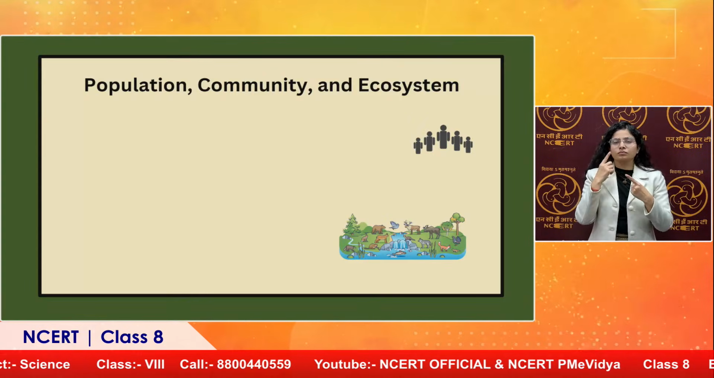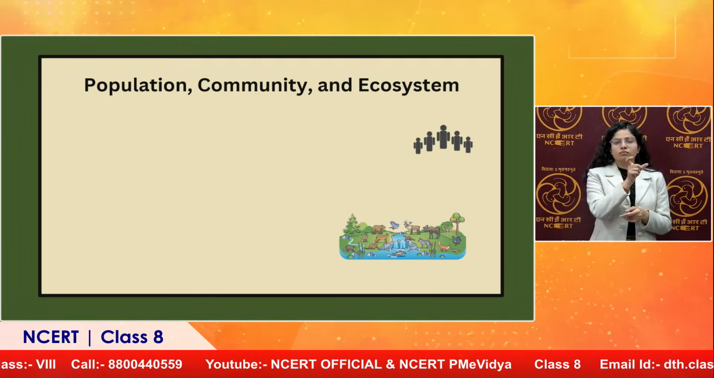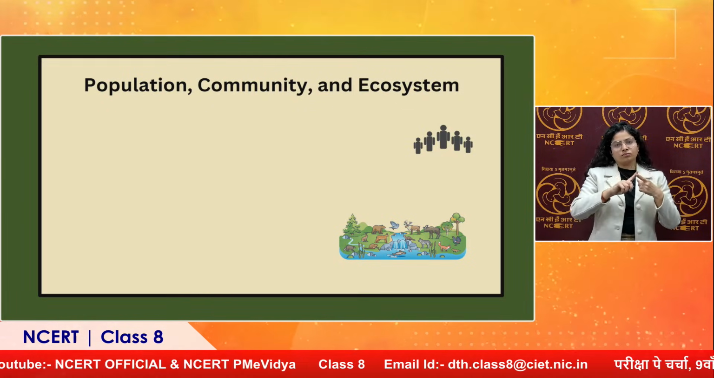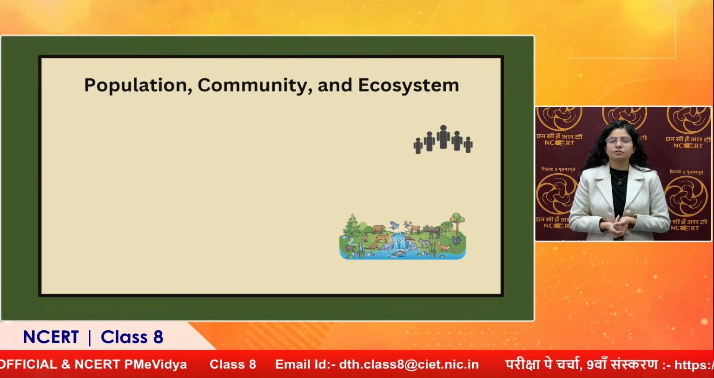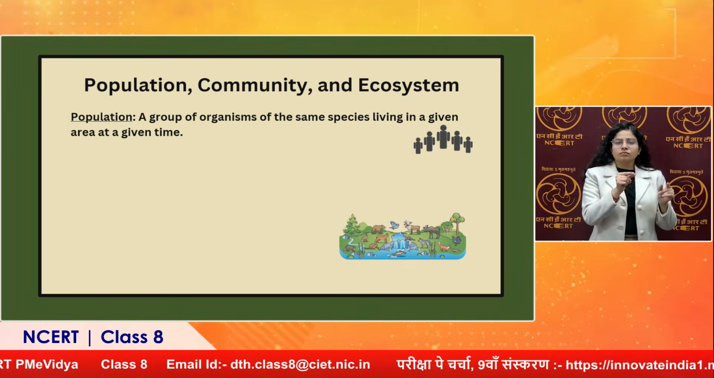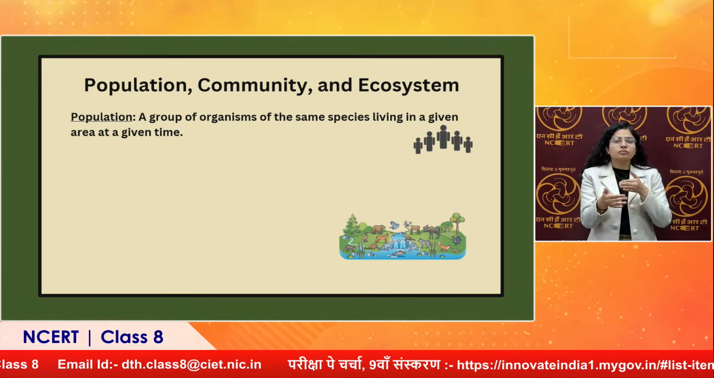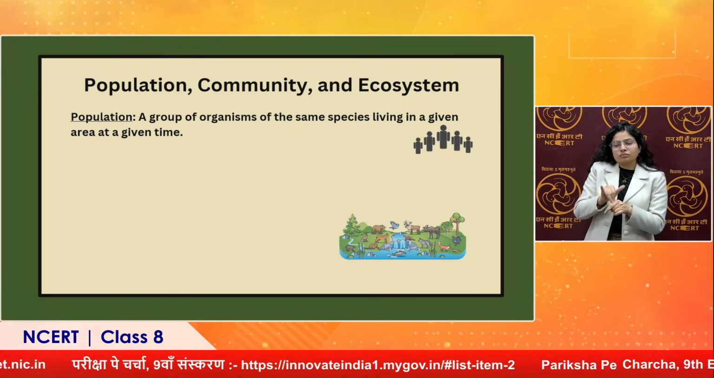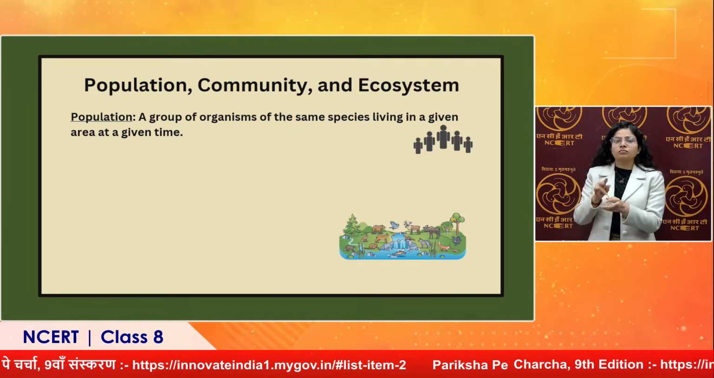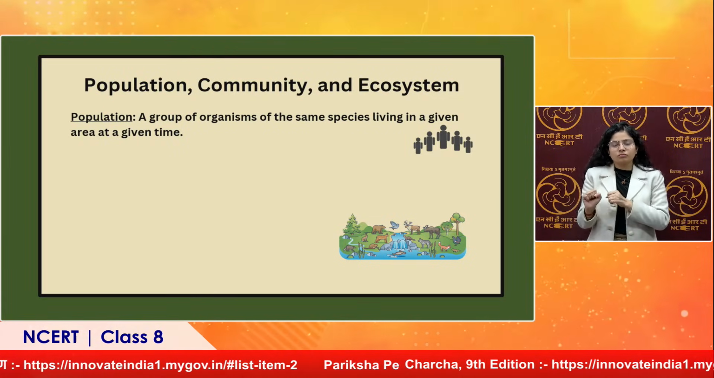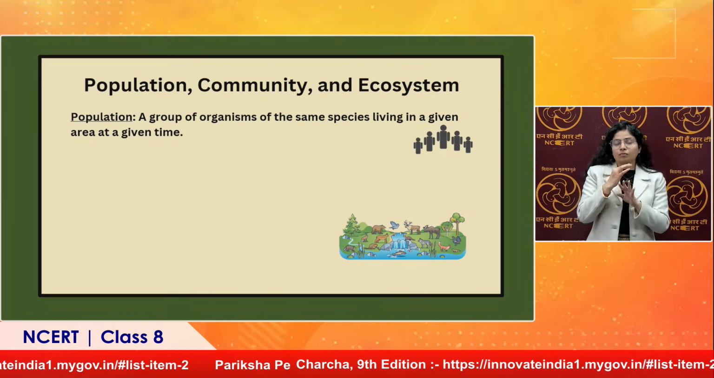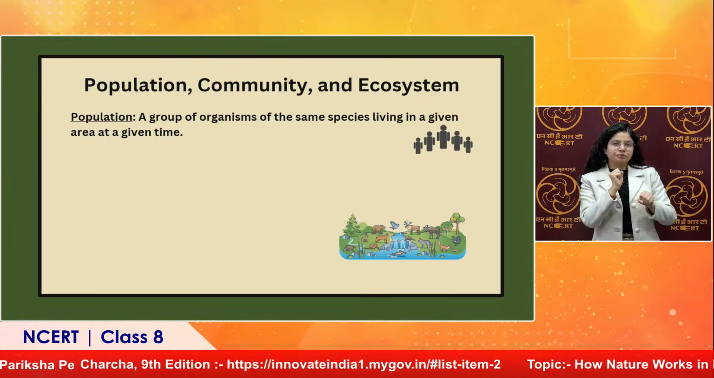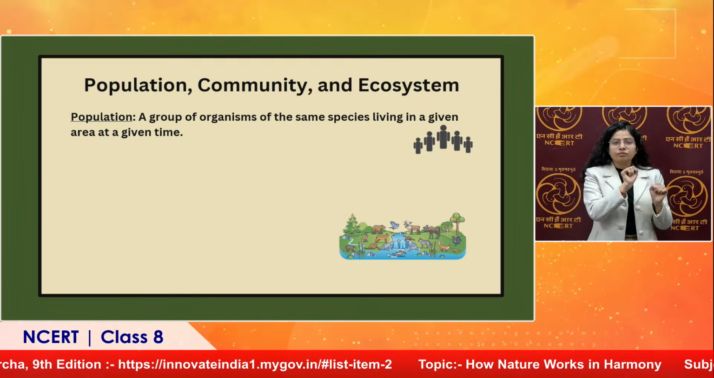Now moving ahead, these three terms are very important: population, community and ecosystem. So what do we understand by population? Population is a group of organisms of the same species living in a given area at a given time. So a group of organisms, that too of the same species. If we talk of humans, we are a population. If I talk of dogs living in a specific area, that's their population.